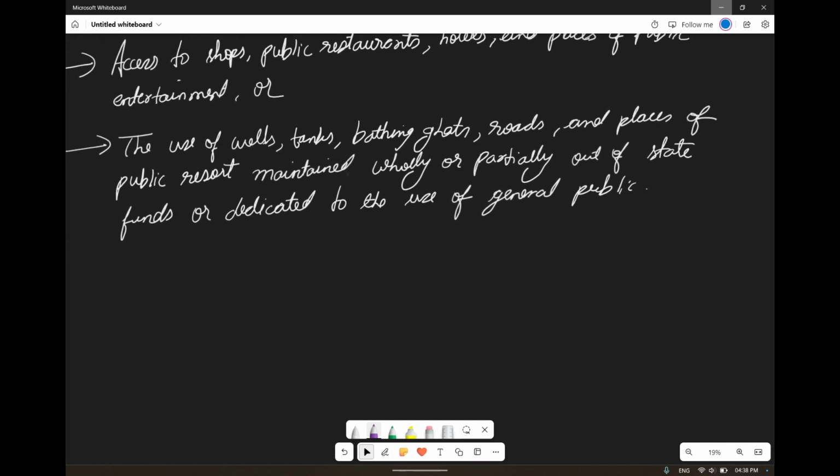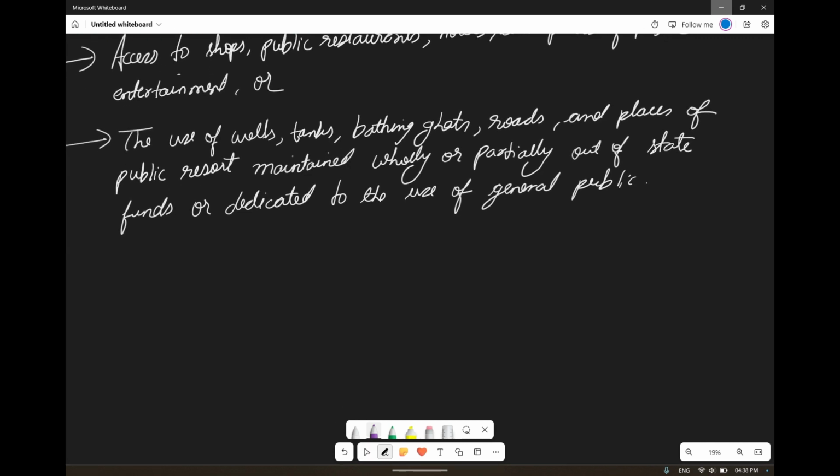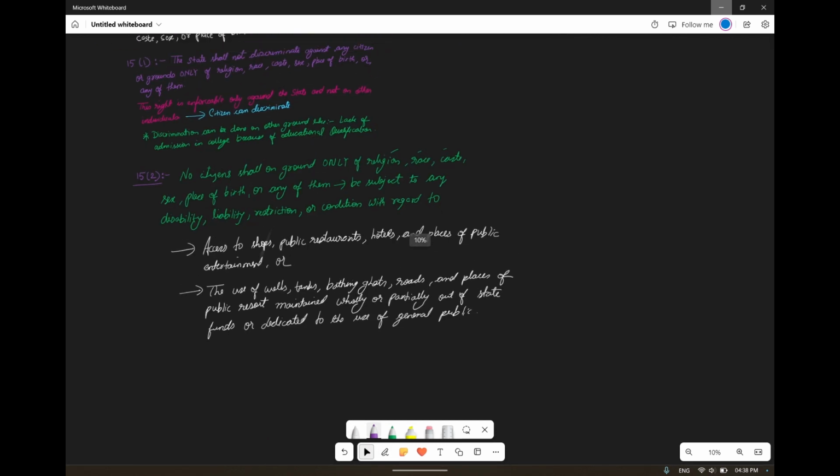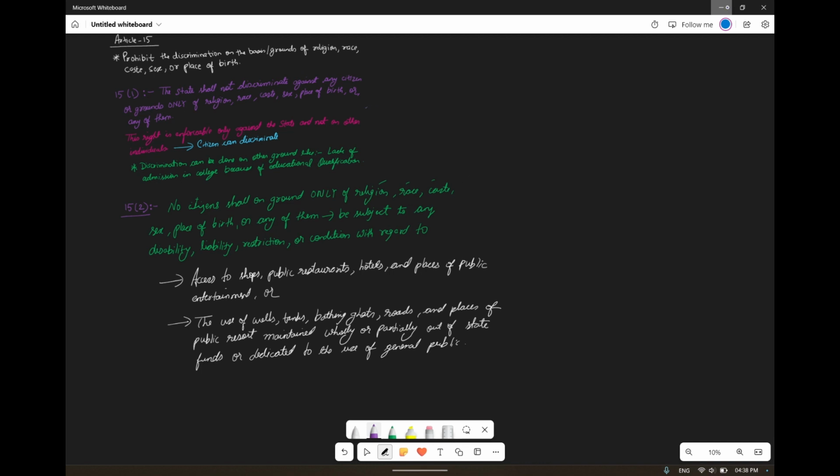Okay, you can drink such water. You can't do such discrimination to a person. So what I'm trying to explain is, whatever the things that we have discussed in Article 15 Clause 1, it is for the state. Whatever the things that we have discussed within Article 15 Clause 2, it is for both state and citizens. Understood? Clause 1 is only for the state; Clause 2 is for the state and citizens both.